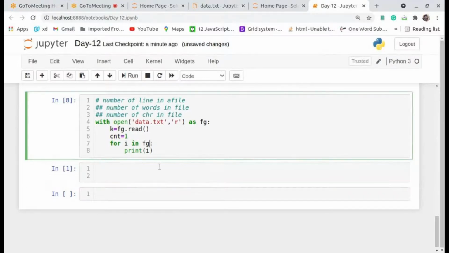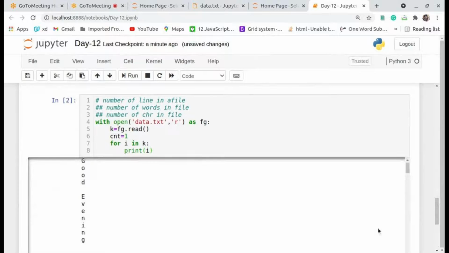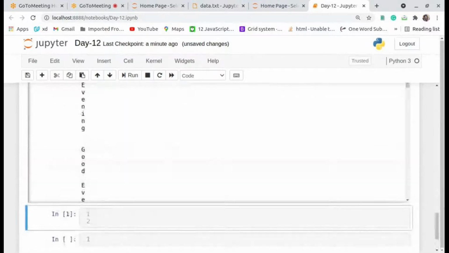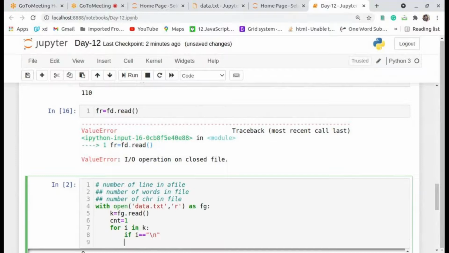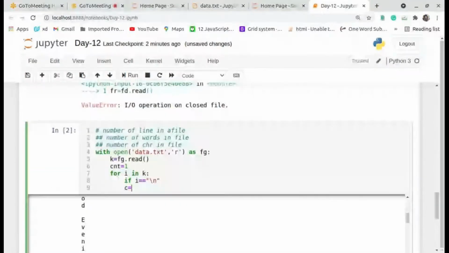For i in k, print the data in the file. Now we will get the data in the file. Now I will check if i double equal to slash n, cnt equal to cnt plus 1.